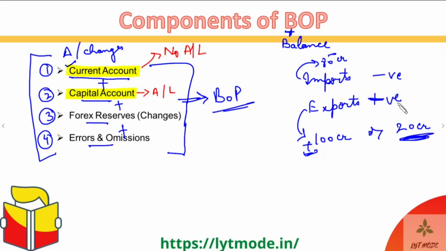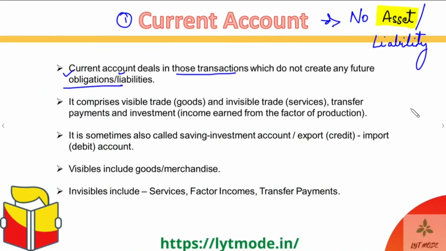So basic division between payments can always be made in the form of number one current and number two capital accounts. So current account is an account where no asset or liability is being created or destroyed, and the capital account is basically where assets or liabilities are being created or destroyed with the payments being made. Okay, guys. So let's move ahead then. I think that's more than enough for assets and liabilities for today.